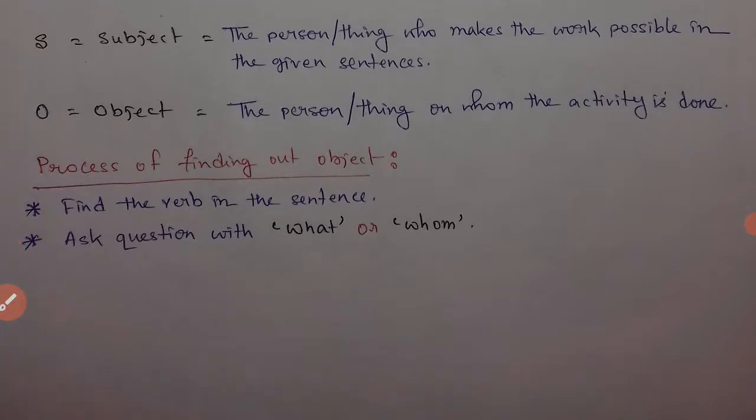Now before finding out the object in a sentence, as you can see it's written on the screen, the first step is to find the verb in the sentence. It is crucial for everyone in case of changing the voice to find out the verb. Now the verb will indicate to you whether it is in a present tense or in the past tense. The format of the verb will tell you the nature of the tense. Now after finding out the verb, we have to ask the question with what or whom.